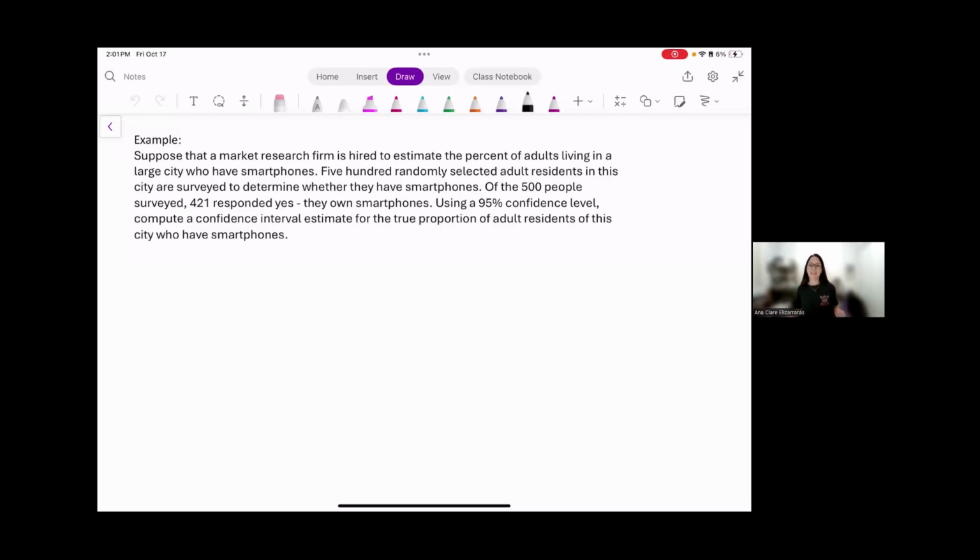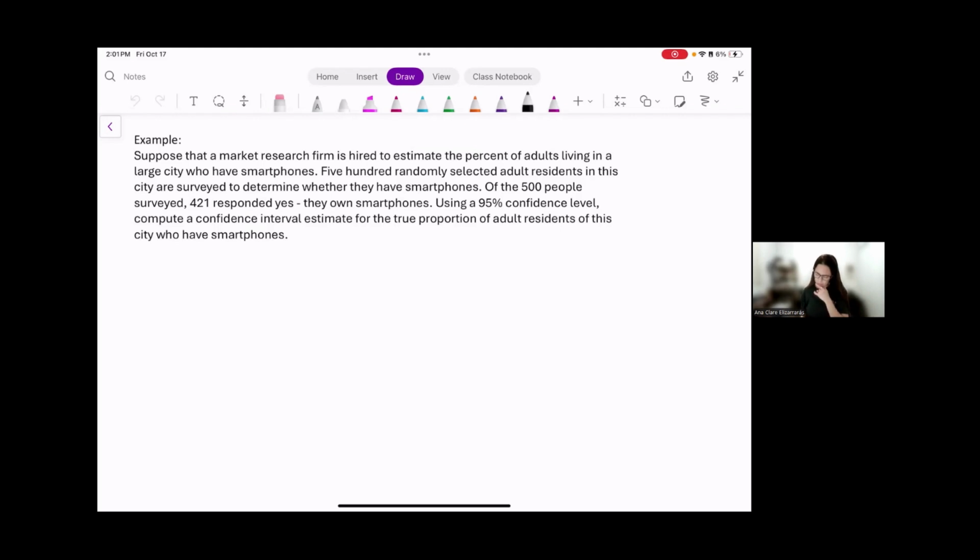We're working on statistics with ACE, and we're focusing on checking conditions to perform inference for confidence intervals for a single parameter. So we're going to be dealing with proportions and means and determining what type of problem it is and checking the appropriate conditions. In a previous video, we talked about the fact that you need to be checking whether the sample is randomly sampled, whether the sample was small in relation to the population to check for independence, and whether you can perform normal calculations. And depending on whether you're dealing with proportions as the parameter, the population proportion, or the population mean, that's going to tell us how we check that normal condition. So let's get into it.